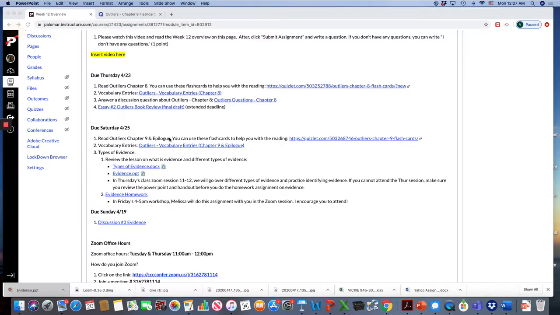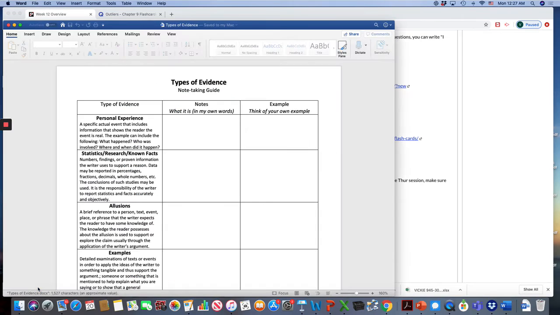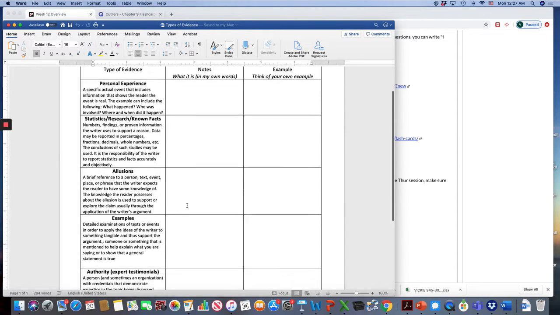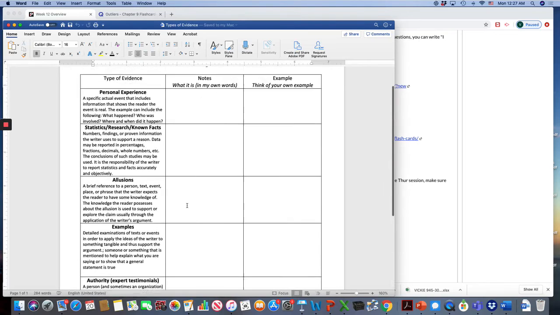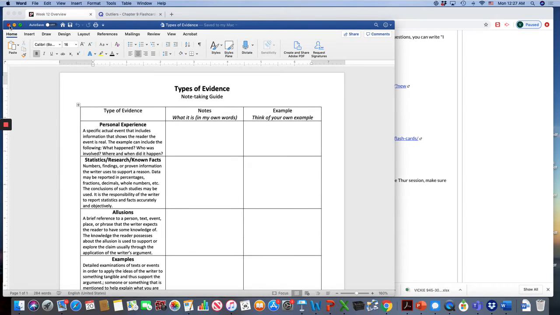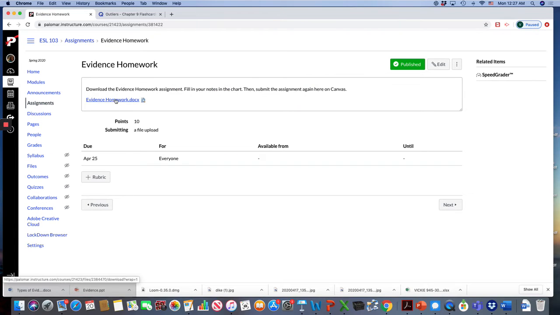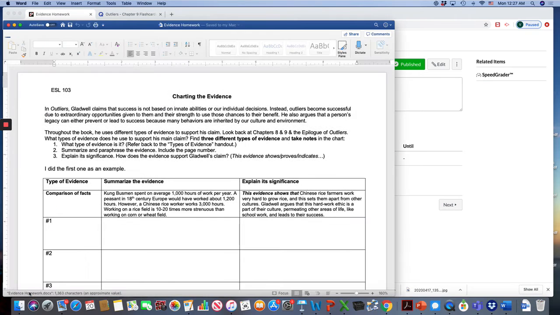And on the handout is a classroom activity that we're going to actually do in Zoom, where you take notes and explain what the evidence is in your own words and try to think of your own example. And this way you'll know the different types of evidence well. Okay. And then for homework, you're going to download this. It's a classroom activity, but you're going to do it for homework.